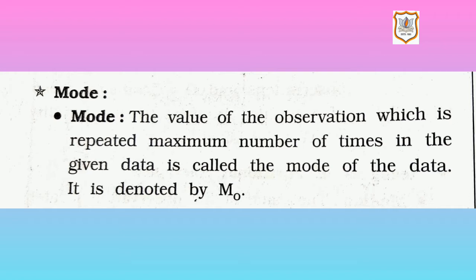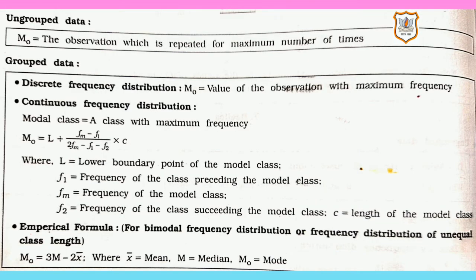Now let's have a look at the formulas of mode. So here the formulas for ungrouped data and grouped data are given. On the very top you can see that ungrouped data is given. The observation which is repeated the maximum number of times will be your mode. So there is no formula in ungrouped data, you just have to see in the observations which number is most frequently repeated, and that will be the mode.